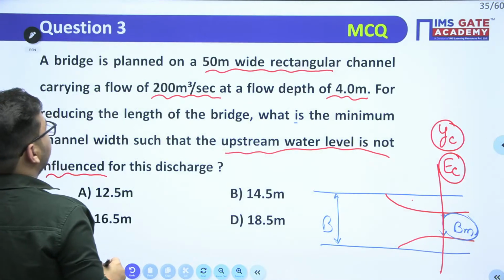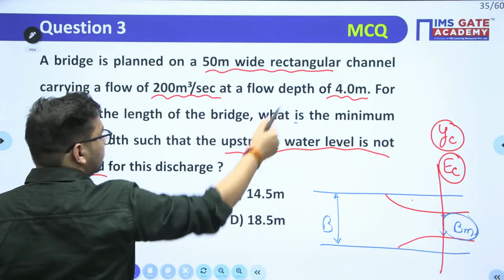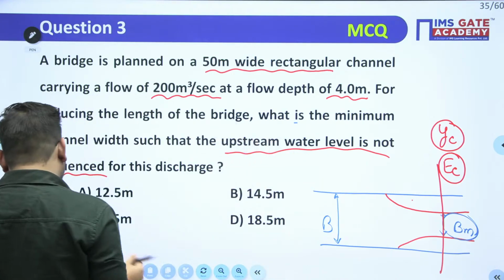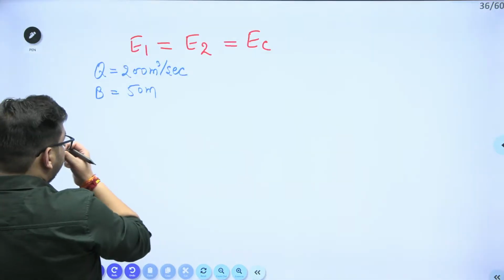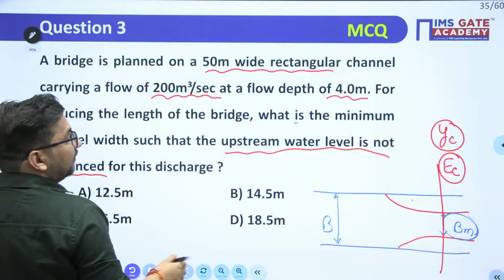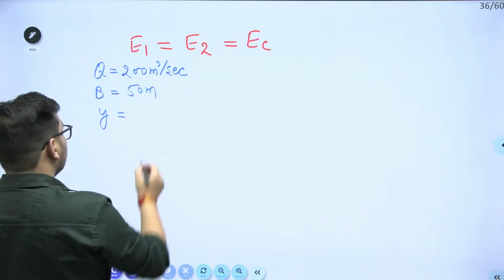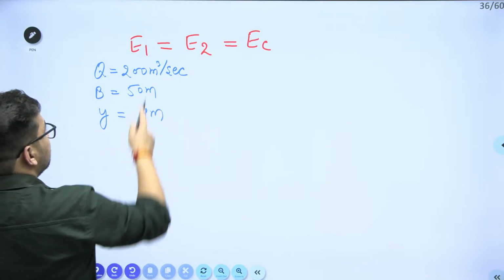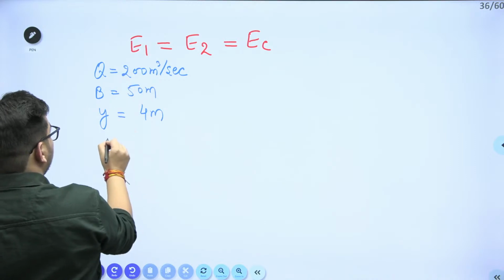Any other value given? Yes, the depth of flow is also given to you when there was no alteration in the width of the flow. So the Y value is given as 4 meter, right? So you can calculate this E1 value.